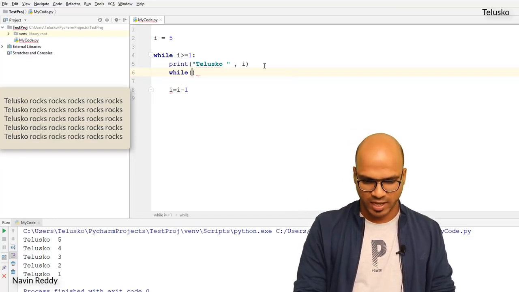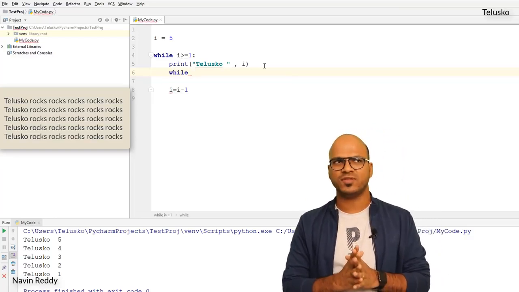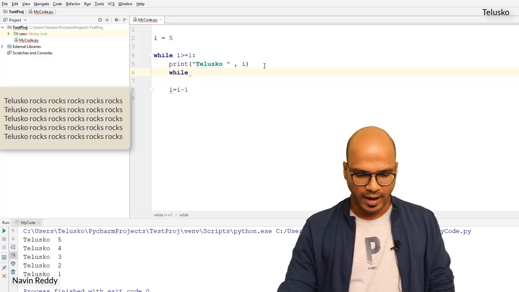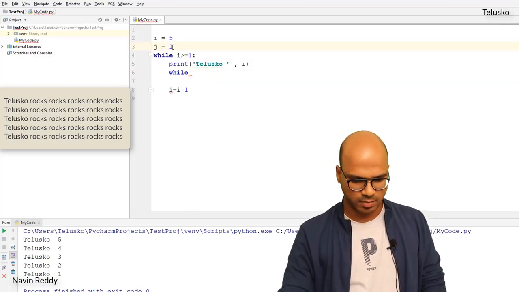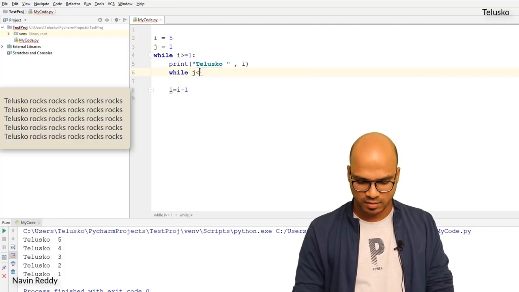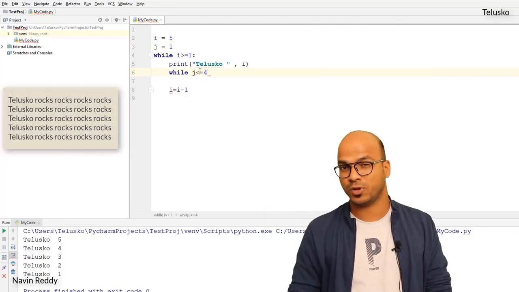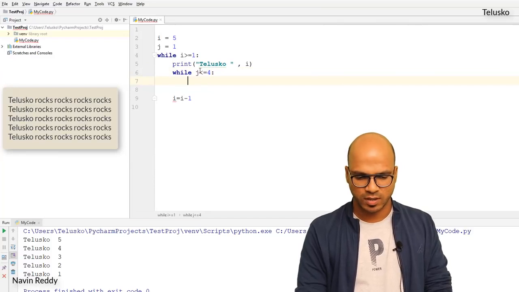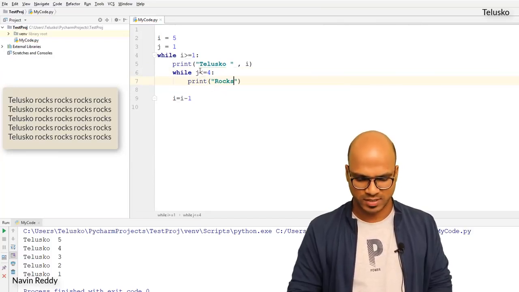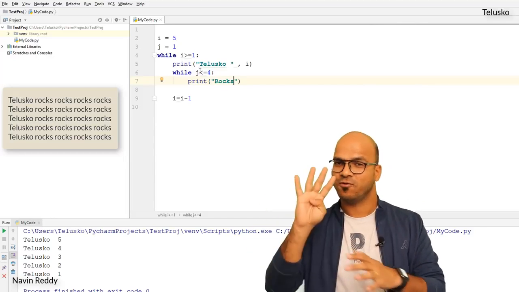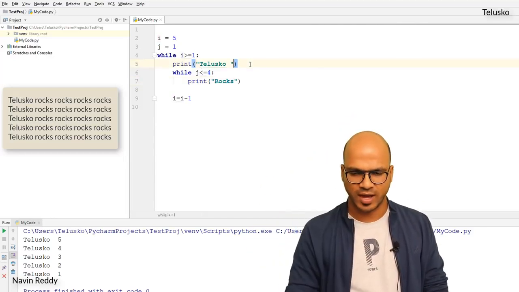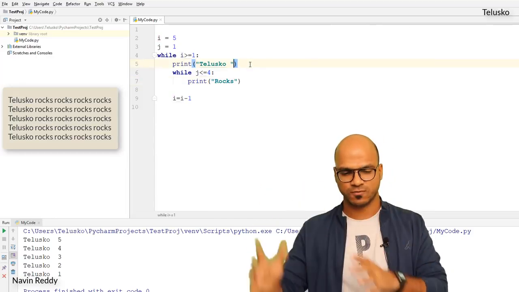So what I'll do, I will say while. Oh, now I want to say 5 times, I have to use a different variable, right? And I will be using a variable here, which is j is equal to 1 again. We'll say j less than or equal to 4. Let's say I want to print rocks 4 times. We'll give a colon and we'll say print rocks. So it will print Telescope and then rocks 4 times. I don't want to print the value of I now.